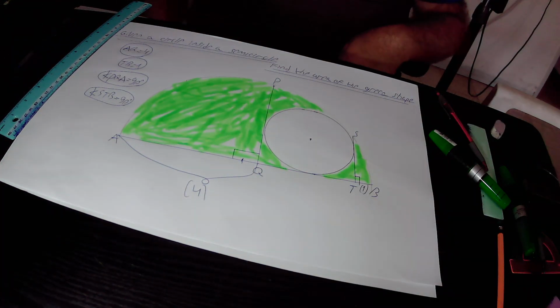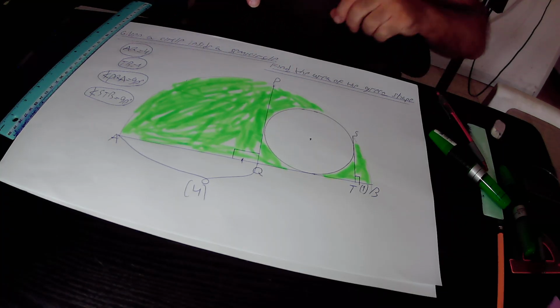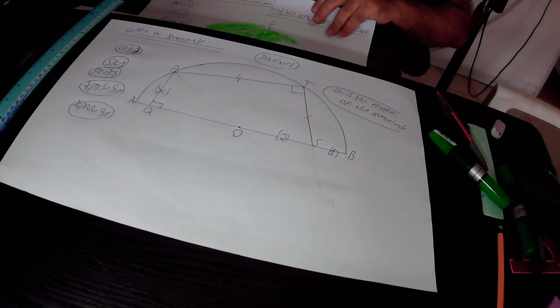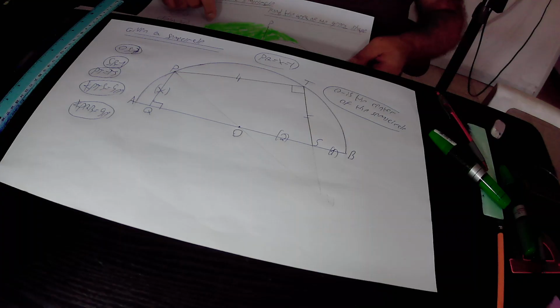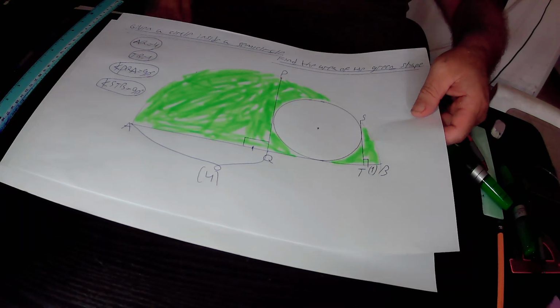Hello, in this lecture we'll answer two questions. In the first question we'll find out the area of this green shape, and in the second question we'll find out the length of line segment PQ, which equals x. We have to find the value of x. So we'll start with the first question.